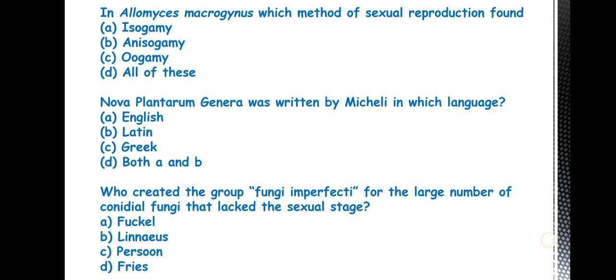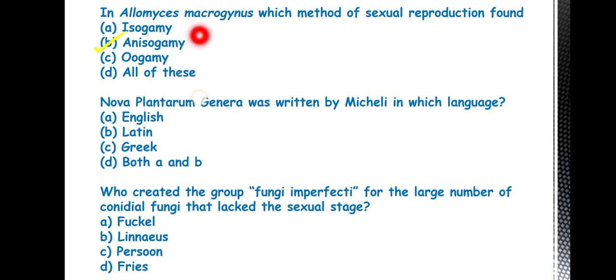Next question is: in Allomyces macrogynus, which method of sexual reproduction is found? So the answer is B, anisogamy. Isogamy, anisogamy, oogamy: these are three variants present in the method planogametic copulation. Planogametic copulation means in a plane two gametes will copulate. There is no involvement of any type of sex organ, generally found in lower fungi. This Allomyces macrogynus is a chytridiomycetes fungus that is also a lower fungus. So here planogametic copulation occurs, that is of anisogamy type.